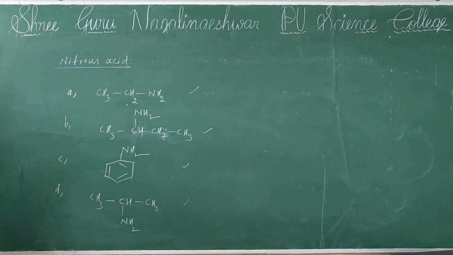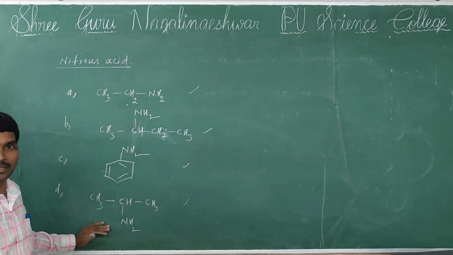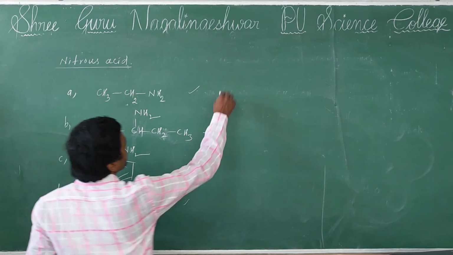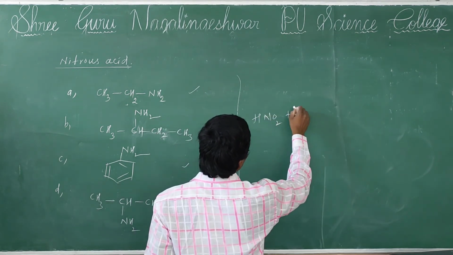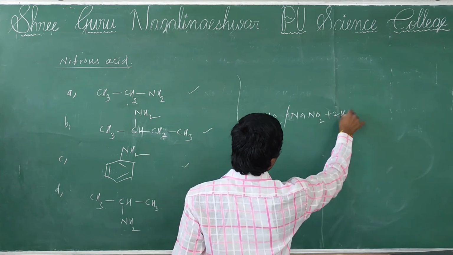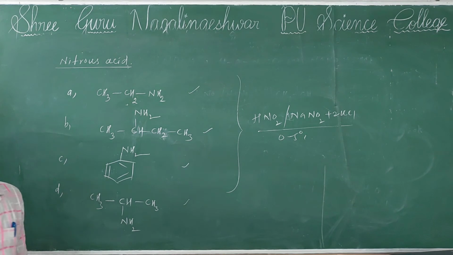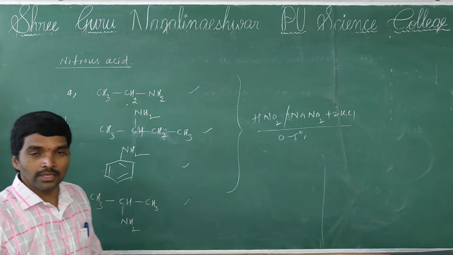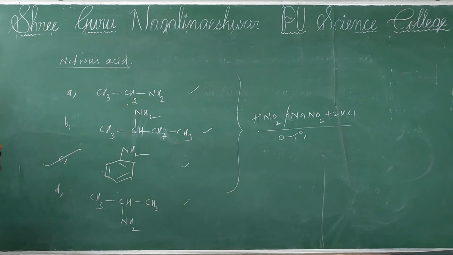The answer is, already I told you, aliphatic primary amines give the alcohol. So these all react with HNO2 or NaNO2 plus 2HCl at 0 to 5 degrees Celsius. So which of the following gives diazonium chloride? So the answer is C. Why?